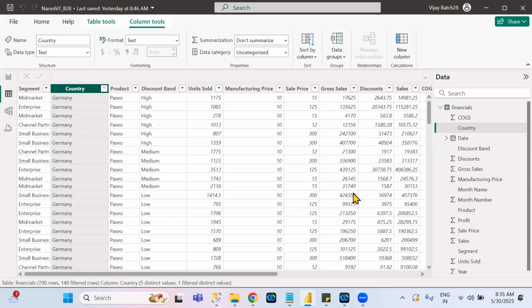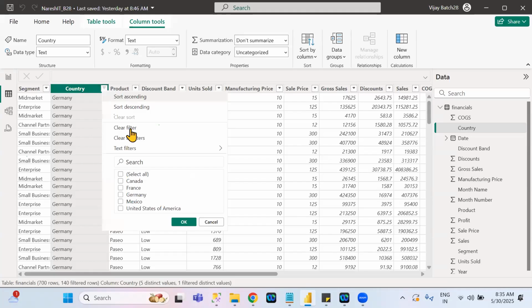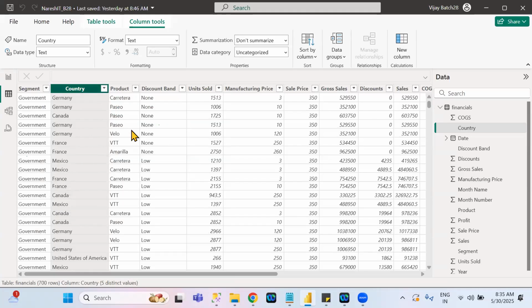You know how to clear the filter, right? Again, click on the drop down and clear. Understand clearly. You know how many ways we can apply the filters, and after applying those filters, you know how to clear them, right?